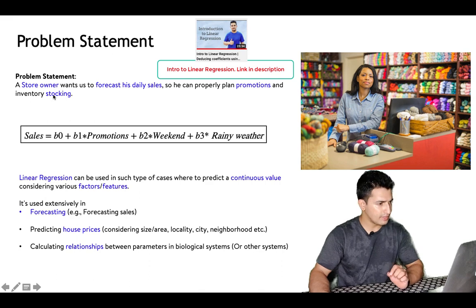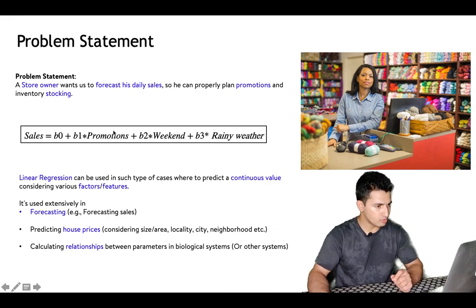We looked at an example where a store owner wants to forecast their daily sales so that they can plan their promotions and inventory stocking better. And they figured out that promotions, weekend and rainy weather will be the important features which will play a vital role. So linear regression is used in such kind of problems where the prediction has to be a continuous value considering various factors or features. It's extensively used in forecasting, predicting problems like predicting house prices. It's also used in calculating relationships. Like in this example, we are calculating the relationship of sales with promotions, weekend and rainy weather.